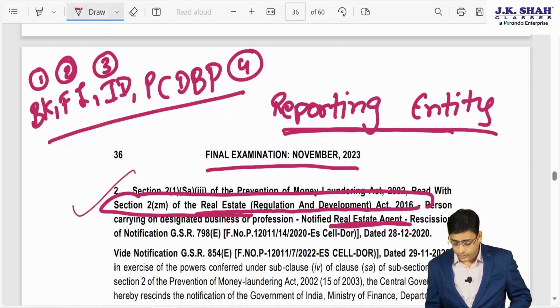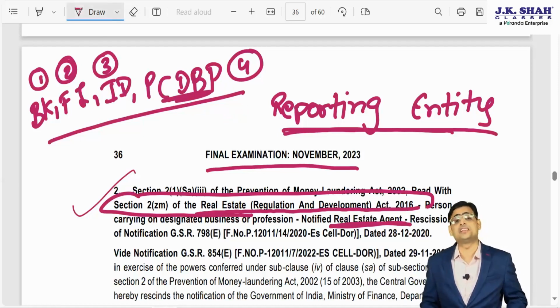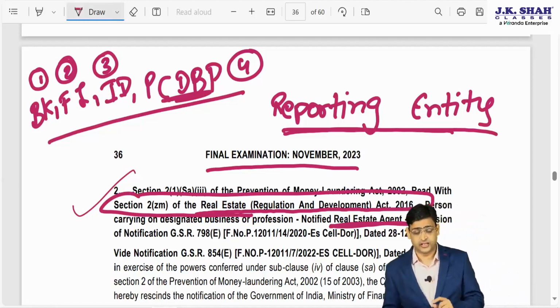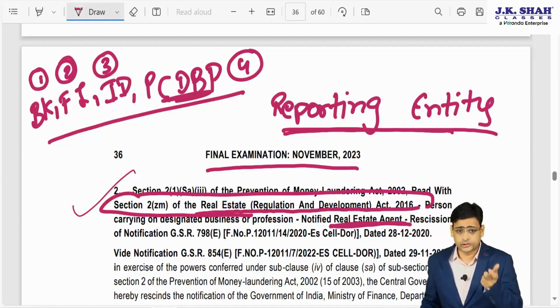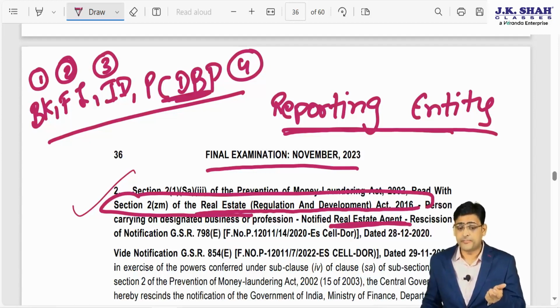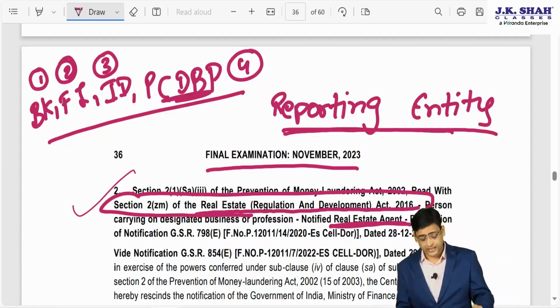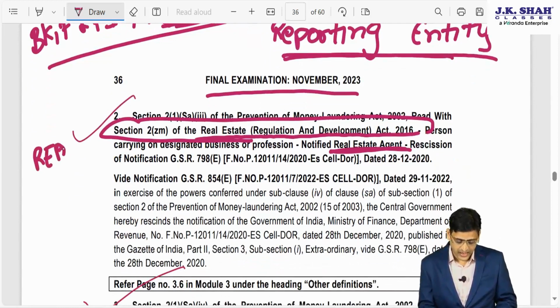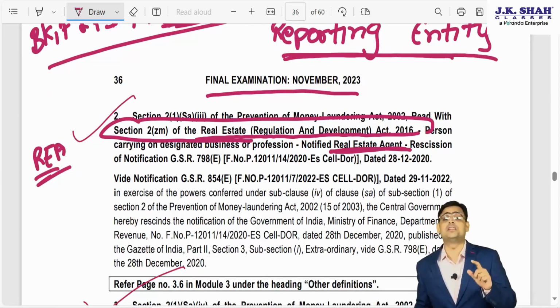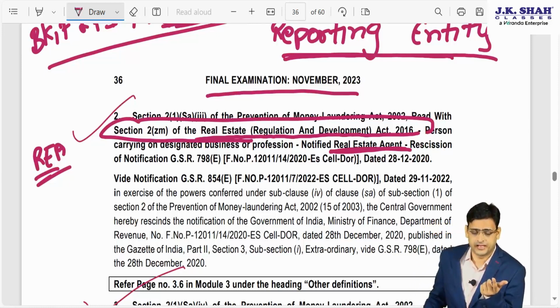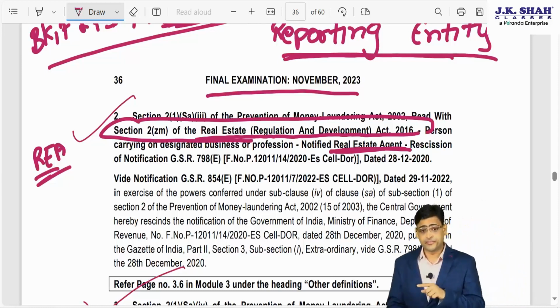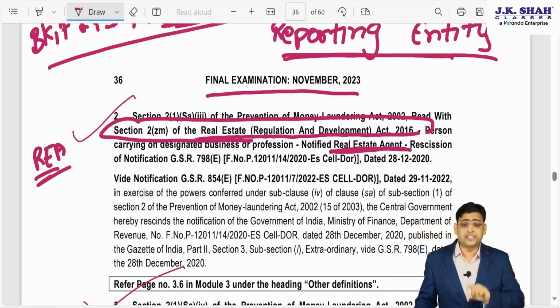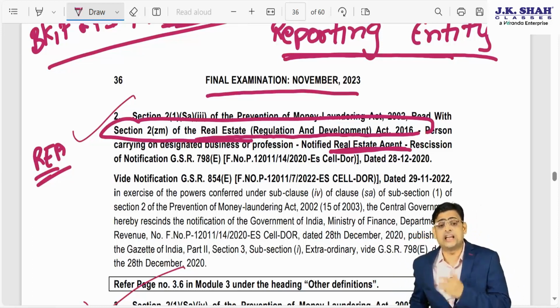Now in this, the 4th point, that is person carrying on designated business or profession, is also a reporting entity. Only in this they have covered real estate agent as a reporting entity. But the problem is, what is the definition of the real estate agent? Earlier they had not said this.